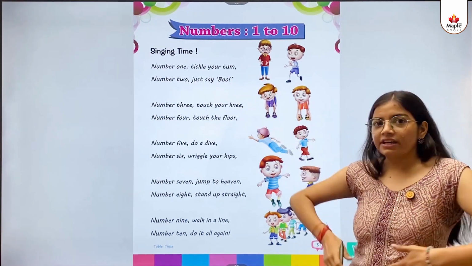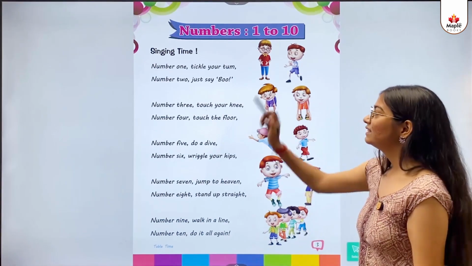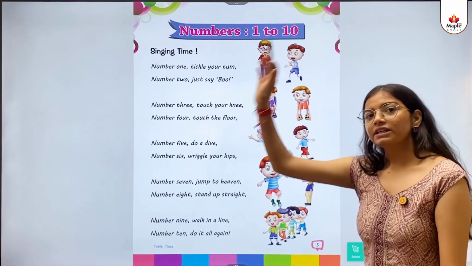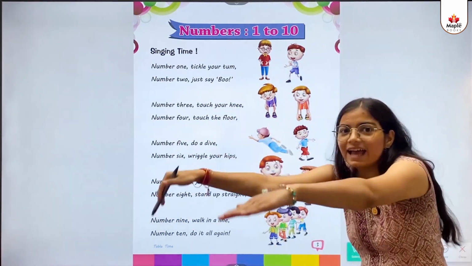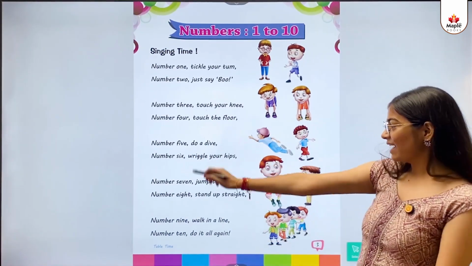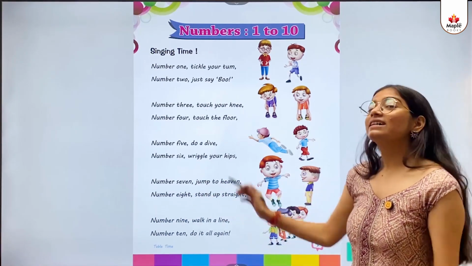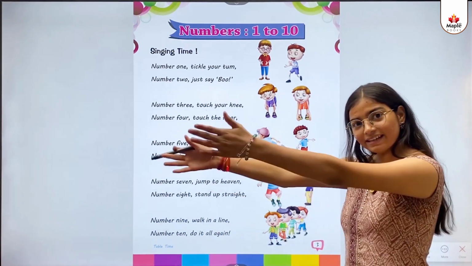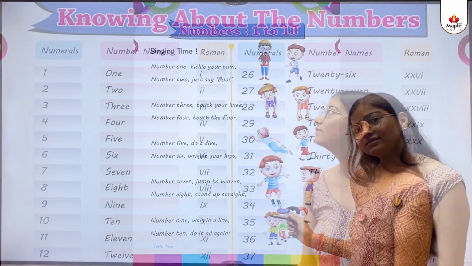Number 1, tickle your tum. Number 2, just say boo. Number 3, touch your knee. Number 4, touch the floor. Number 5, do a dive. Number 6, wriggle your hips. Number 7, jump to heaven. Number 8, stand up straight. Number 9, walk in a line. Number 10, do it all again.